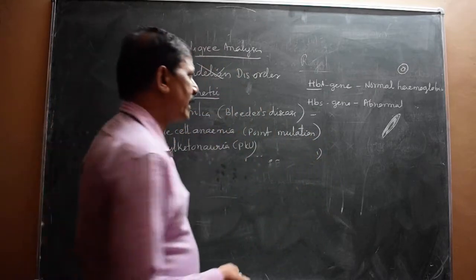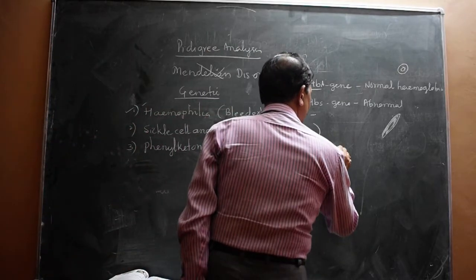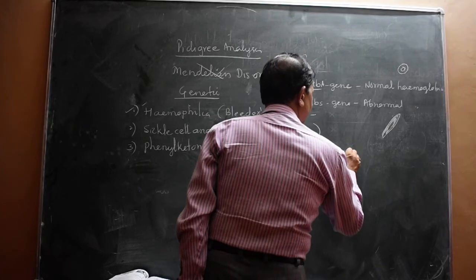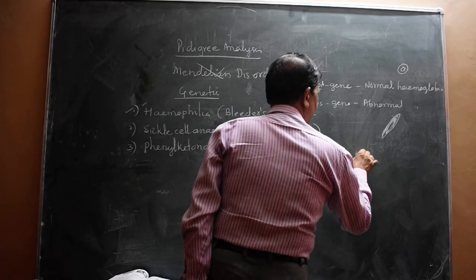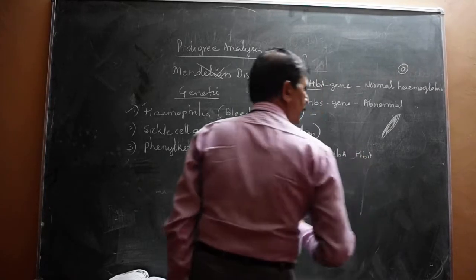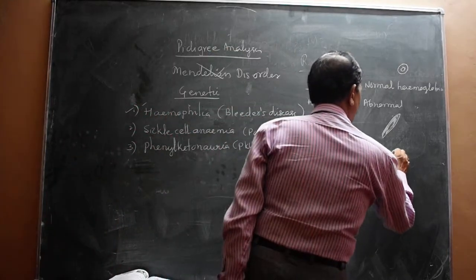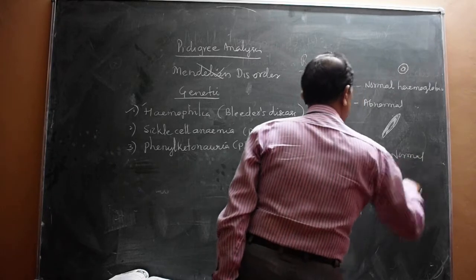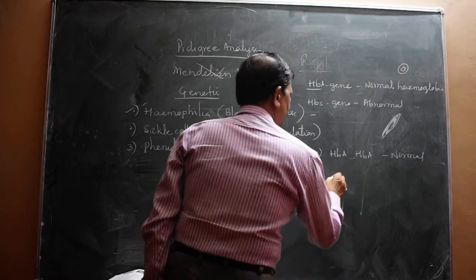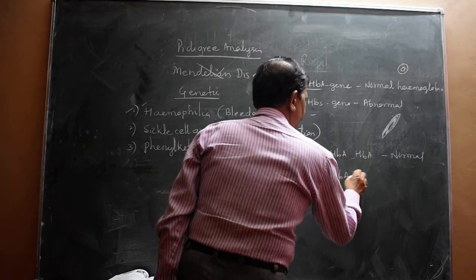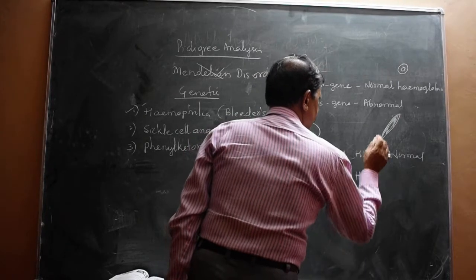See, every human being has a genotype like this. There are two types of genotype in the normal. One is HbA and HbA, a diploid condition having HbA, and that produces normal. Then another genotype is there, and that is HbA and also HbS.